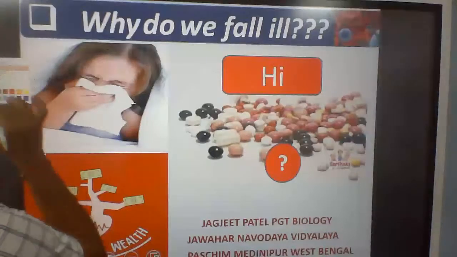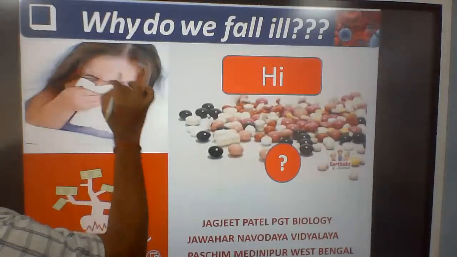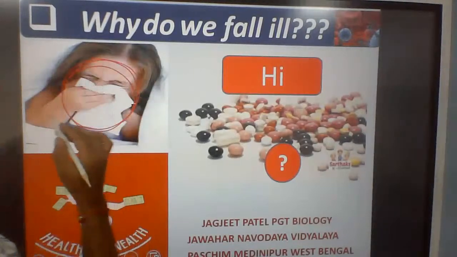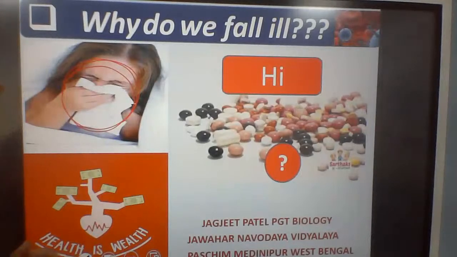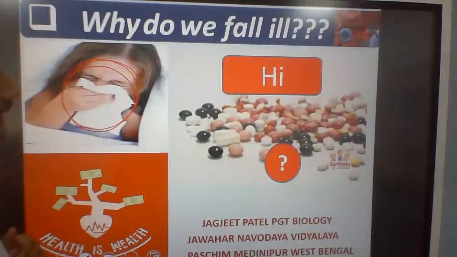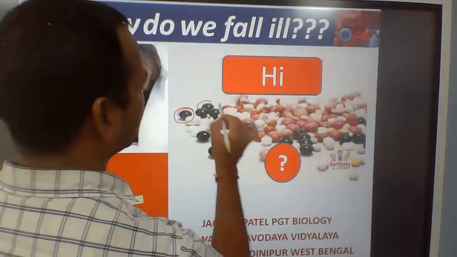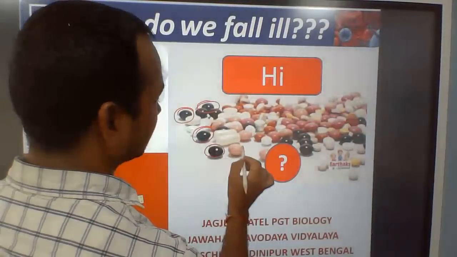In this first slide, you can see a lady. She is suffering from something. And here is a very important picture that shows that very old Indian concept, health is wealth. You can also see different kinds of small medicines, tablets and capsules.